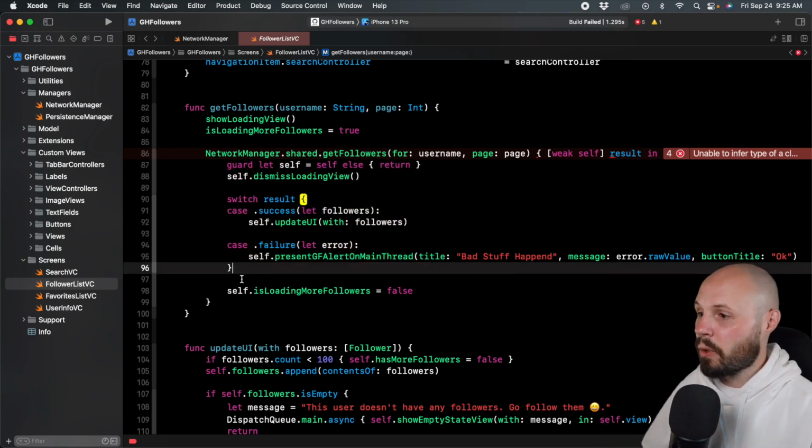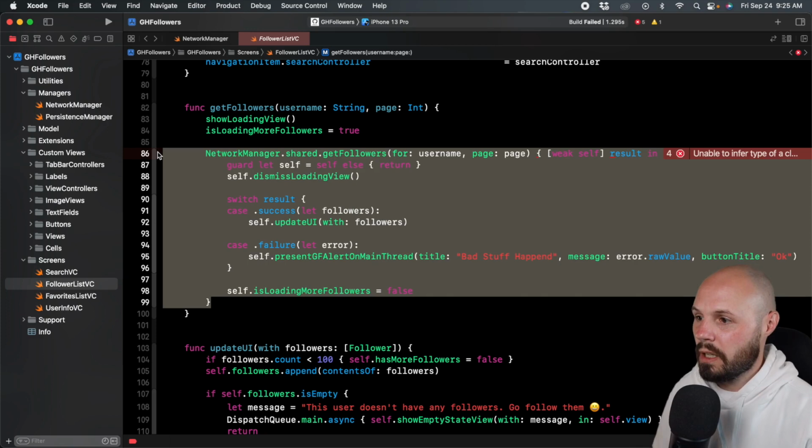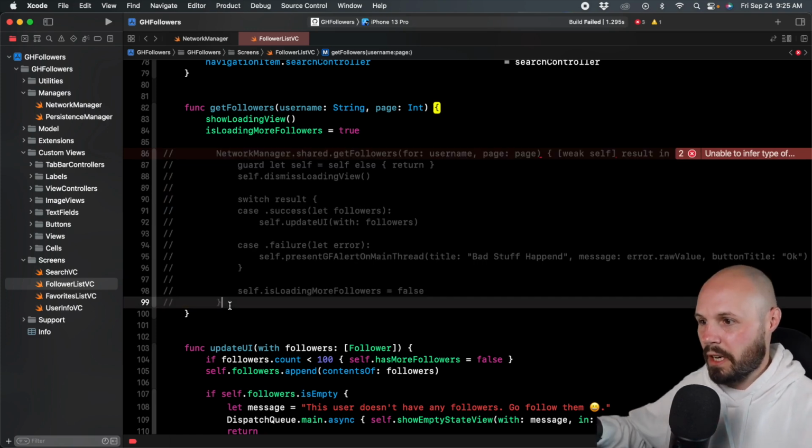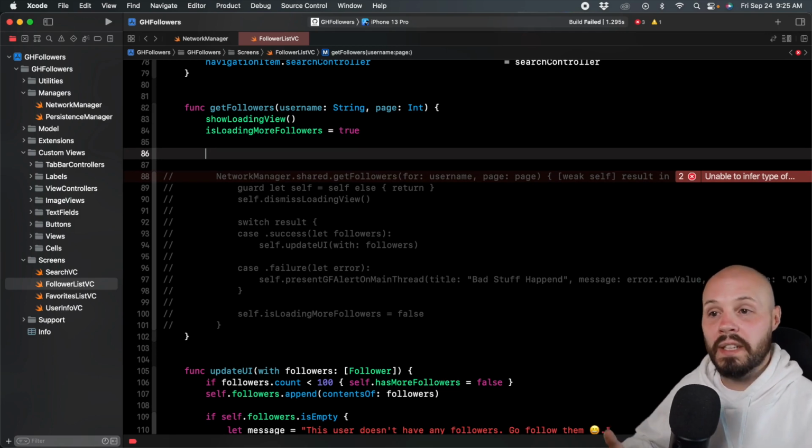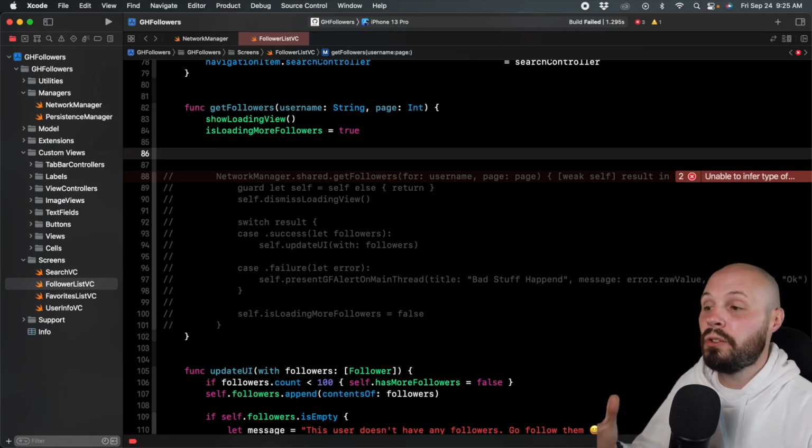Okay, so again, what I'm going to do is copy and then comment, because I want to keep it there just so you can see the old way of doing things and compare. Now, like I said, because our function throws, we're going to be in a do, try, catch block.